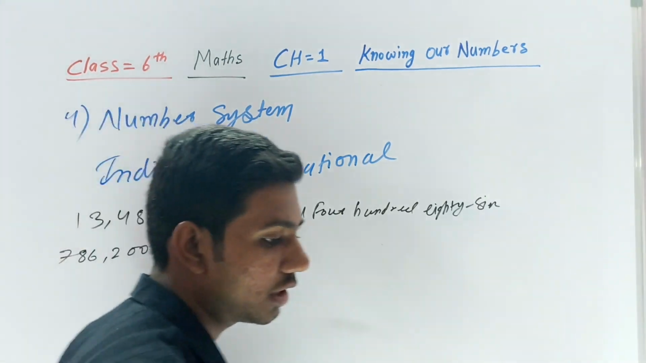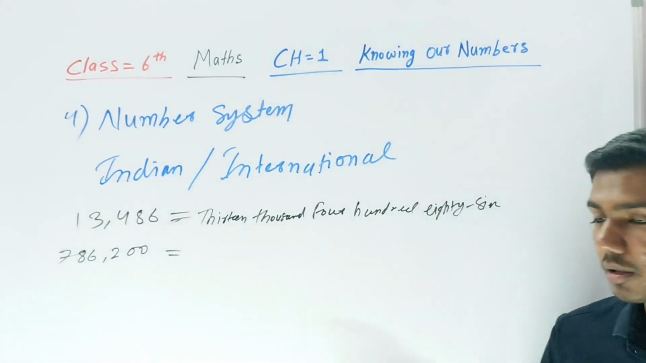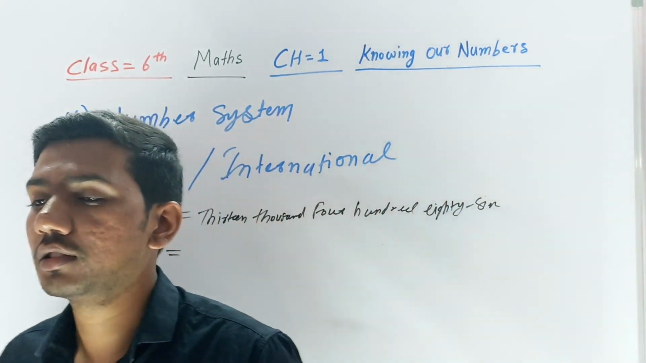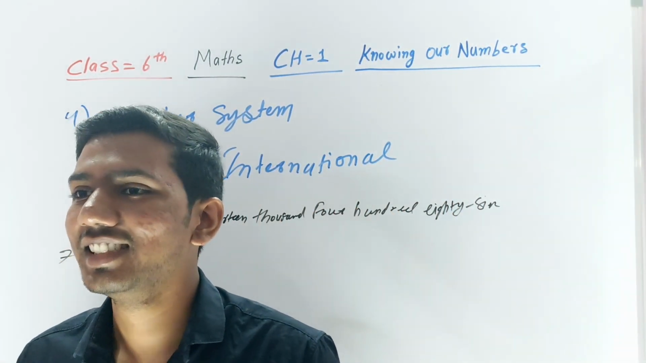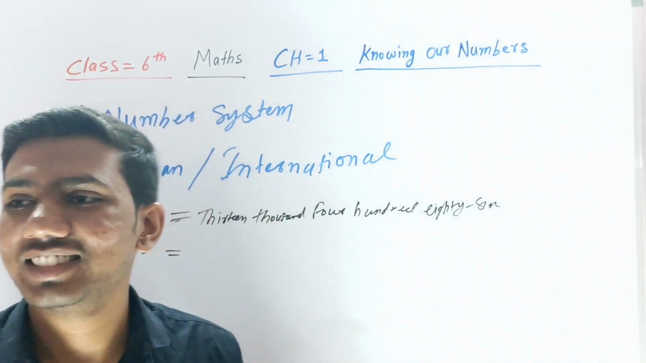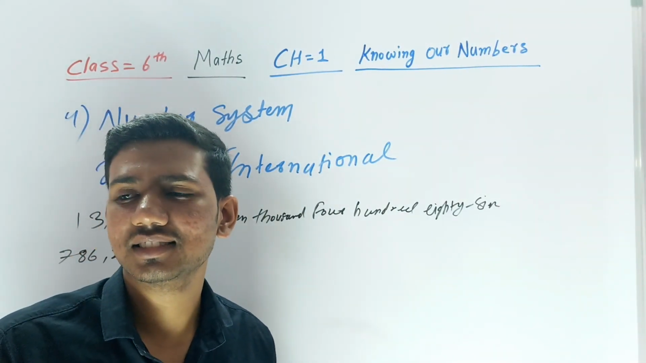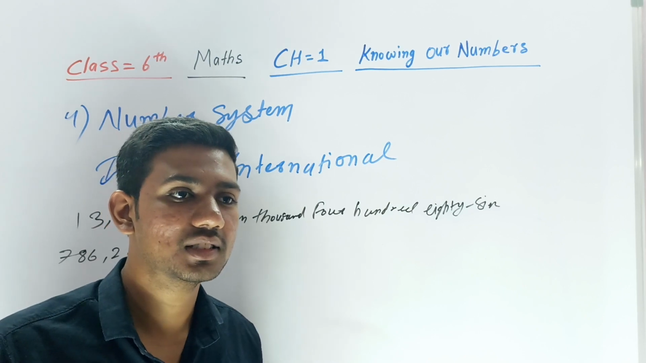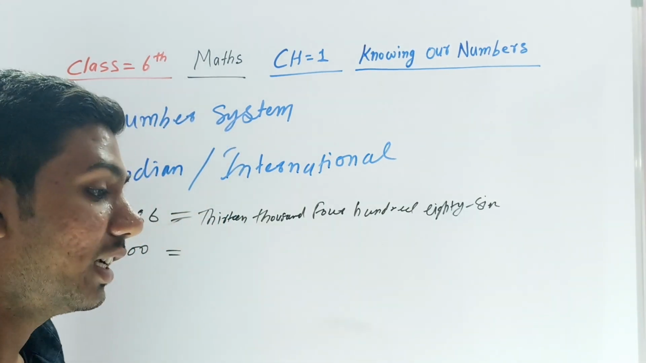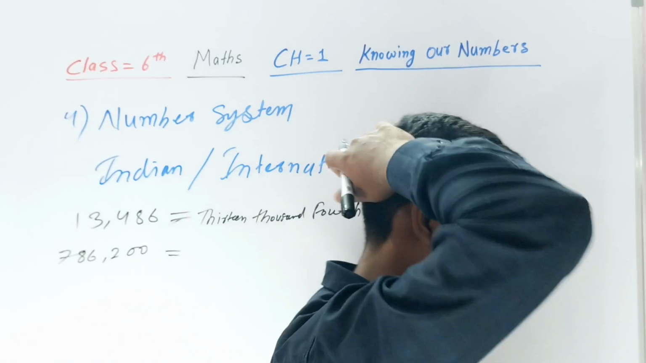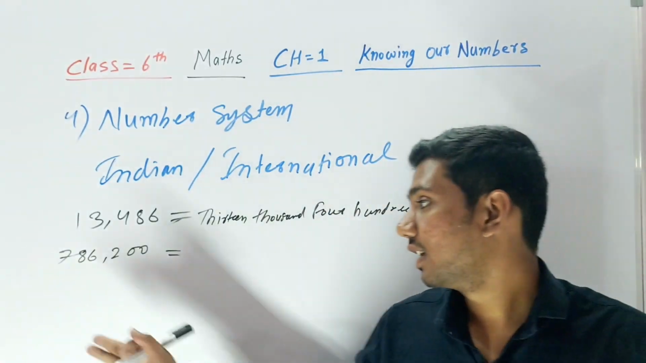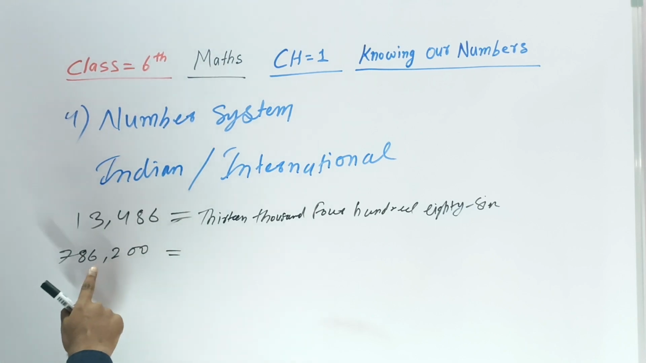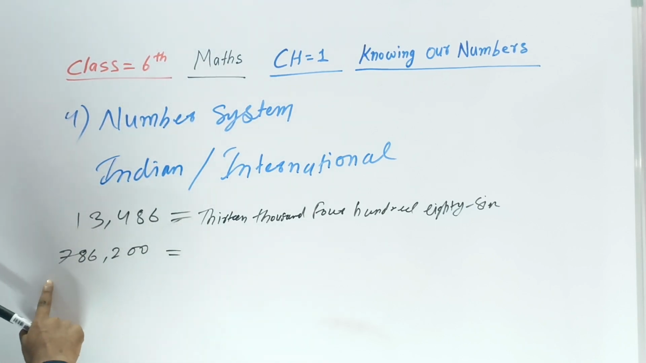Now write this number in the international number system. How will you write this number in the international number system? Tell. Oh, in my class there are lots of good students here. Oh my god. Let's count. How will you count? You are counting ones, tens, hundreds, thousands, ten thousands, lakhs.